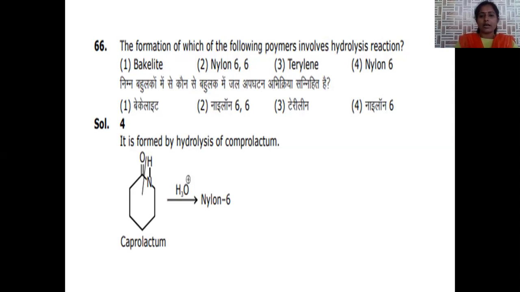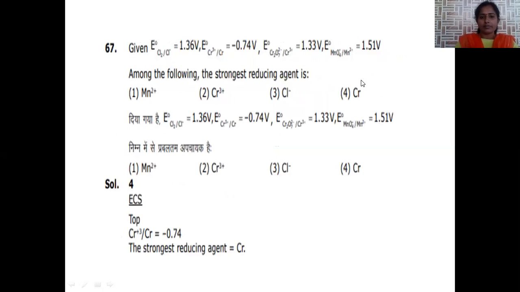One monomer is terephthalic acid, the second is ethylene glycol. Nylon 6 is a homopolymer formed by only one type of monomer, that is caprolactam. Caprolactam is a cyclic amide which, subjected to hydrolysis, leads to nylon 6 formation. Hence the correct answer will be nylon 6. It is the condensation polymer of caprolactam, which is a cyclic amide. When it is hydrolyzed, only then can we subject it to polymerization. Option 4 is the correct answer.